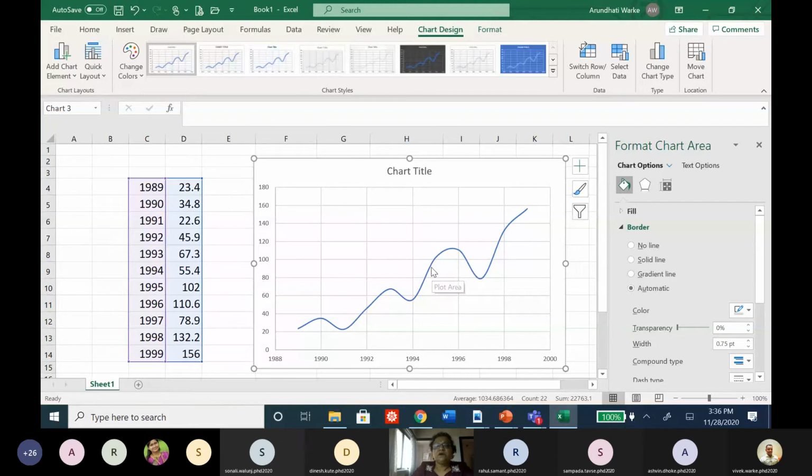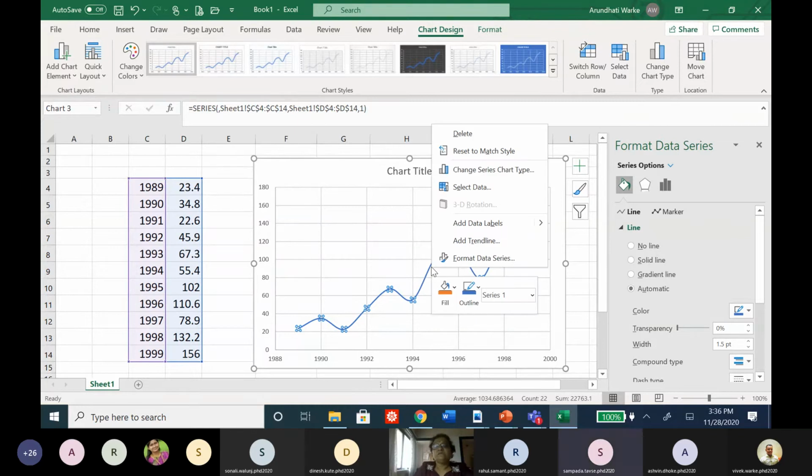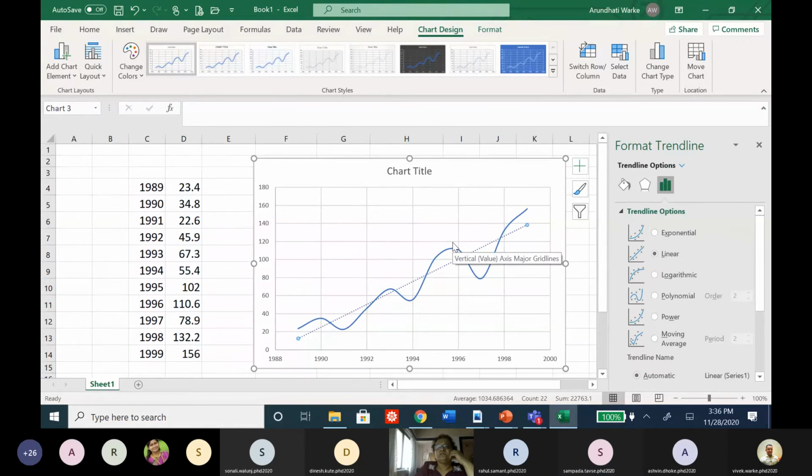So anywhere on this chart, you can put the cursor. You will get such thing, and then right click. Right click, you can see a window. There is, second from the bottom, add trend line. Can you see this? Okay, yes, then click on it. Once you click on it, by default, it takes linear. Now you will see the format trend line option on the right side.